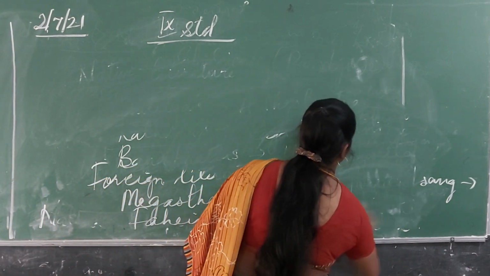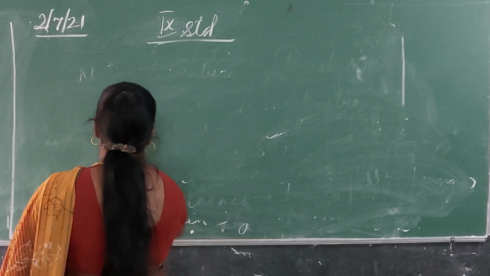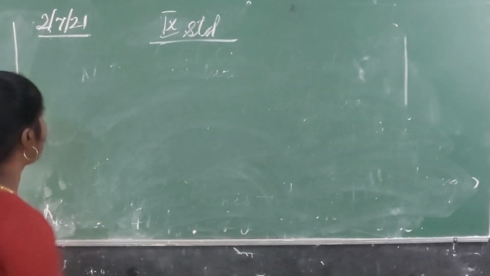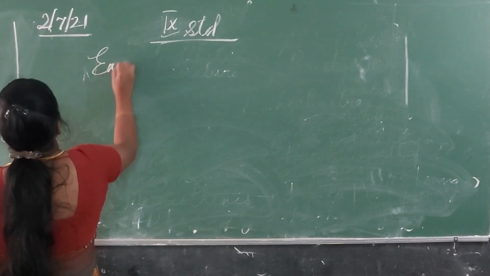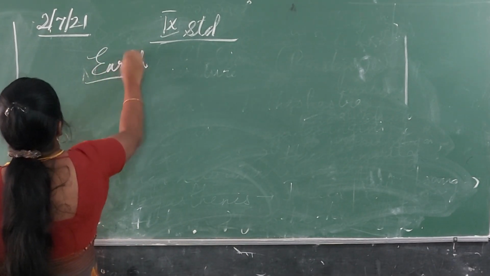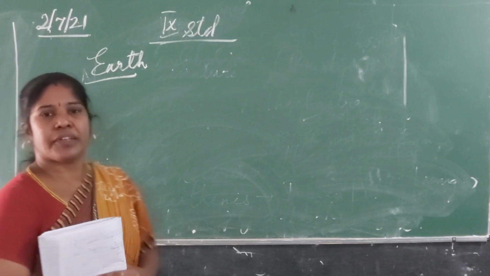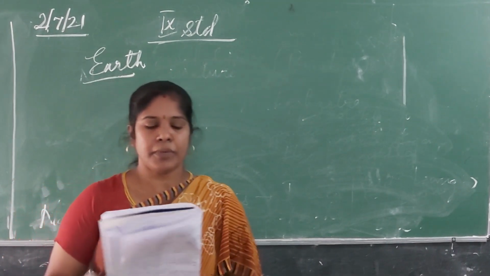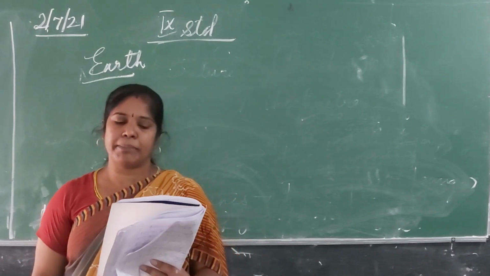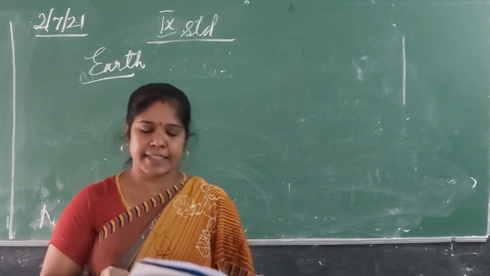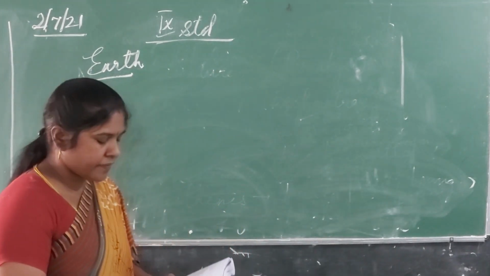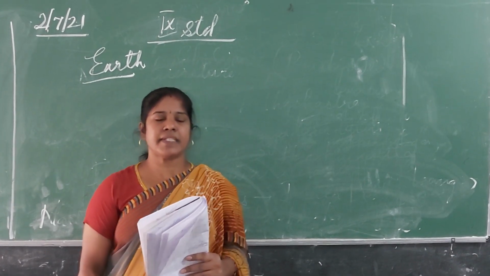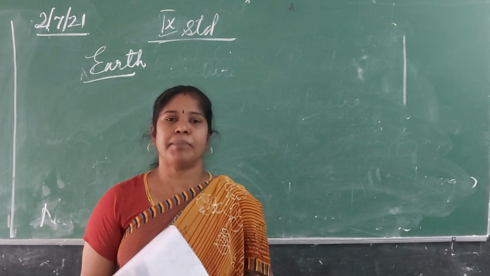So the next topic will be Earth. Children, we all know that we live on a planet called Earth.